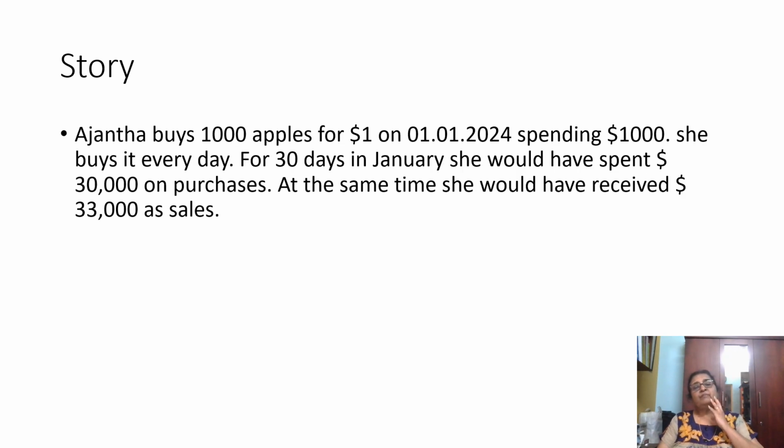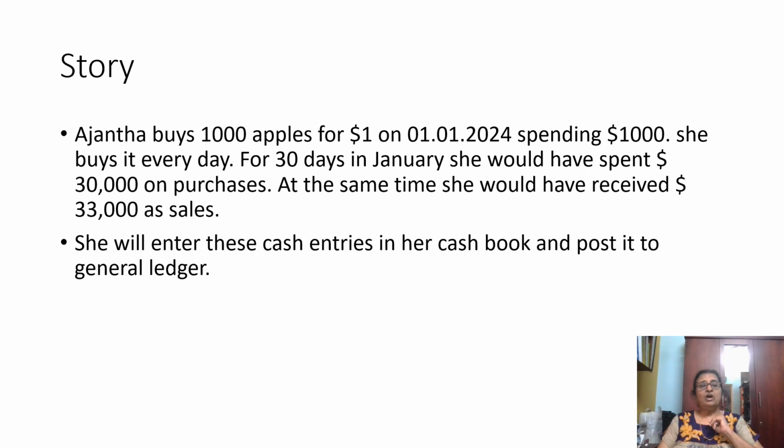Ajanta buys 1,000 apples for $1. She buys it every day. For 30 days in January, she would have spent $30,000. At the same time, she would have received $33,000 as sales. $1.10 into 1,000 into 30 days is $33,000 as sales for those 30 days. So how she is going to record these transactions in the books of accounts, we will see.